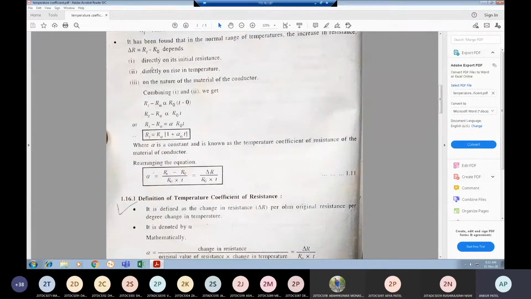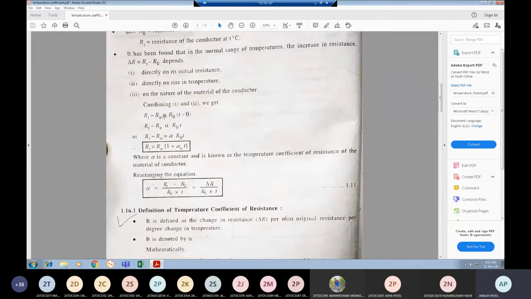In this alpha R0 T, alpha is a constant known as the temperature coefficient of resistance of the material of the conductor. This is considered because of the nature of the material of the conductor, and by combining these conditions, we can consider alpha as constant.